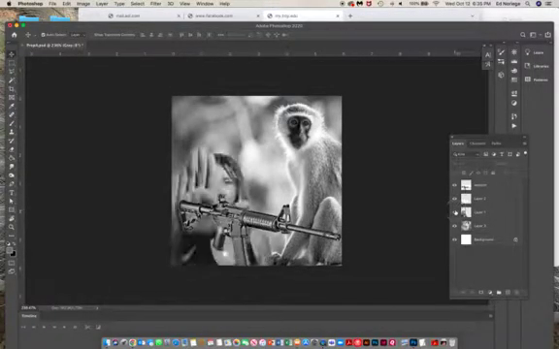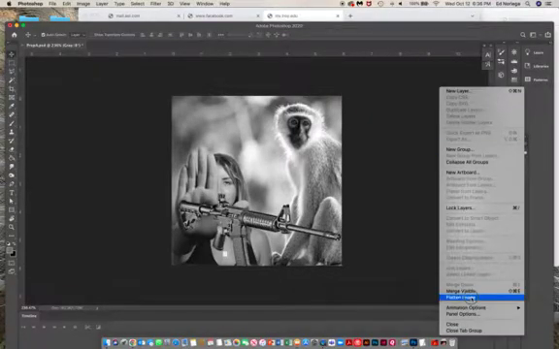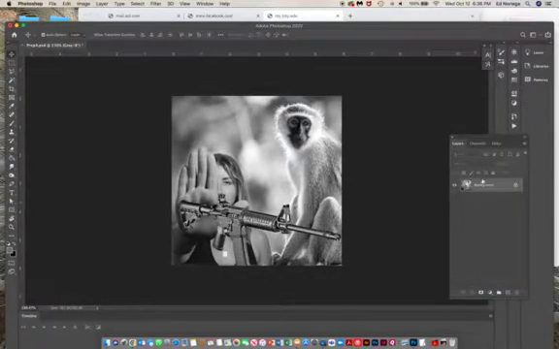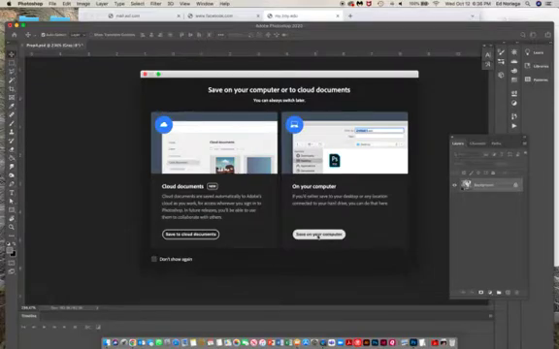What I want you to do is take that native file and click on this little feature here in the corner, and then select Flatten Image. It's no longer going to give you different layers. You're going to flatten the image, and then go to File and Save As, and let's give this a name.